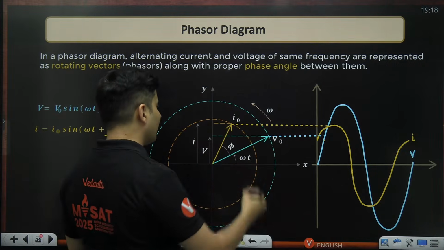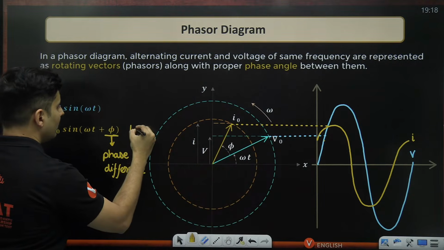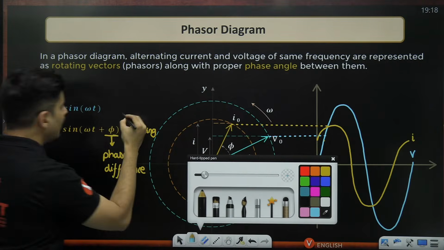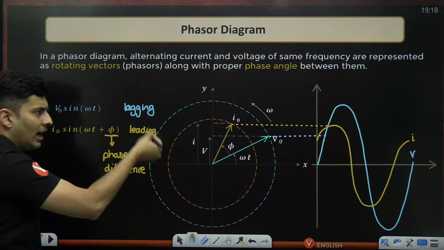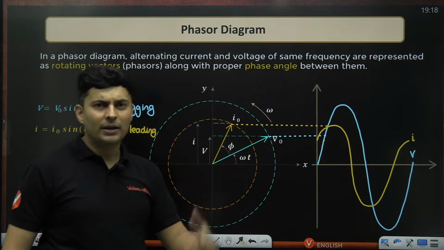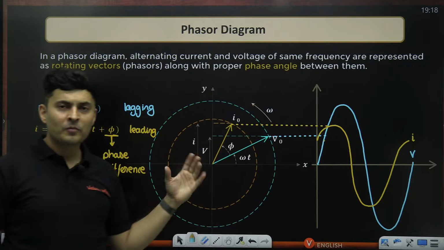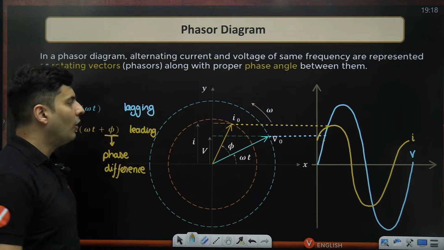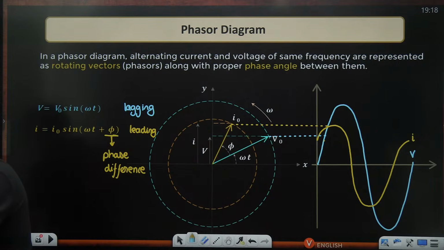So here I can say the current is leading, and the voltage is lagging. But it can be the other way around also, depending on what kind of circuit it is. In this example this is the scenario, but if I chose the current here, then it will be exactly opposite. Okay, previous doubt also clear?